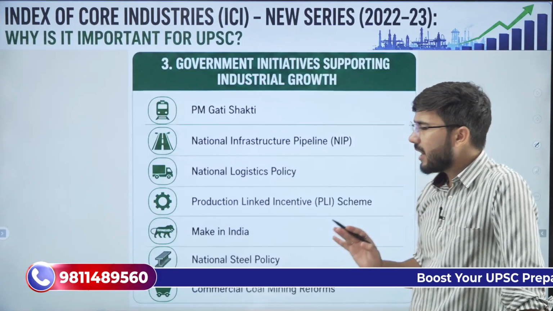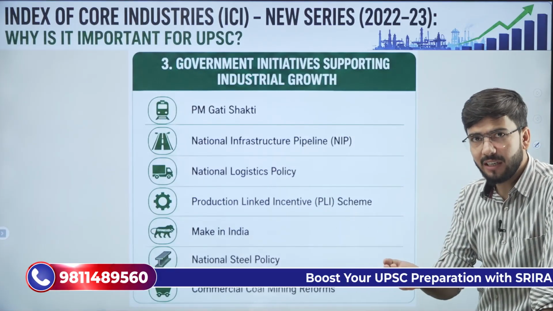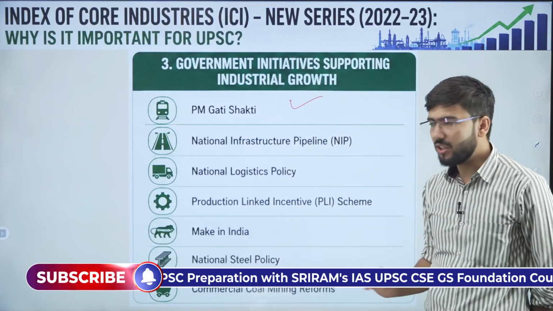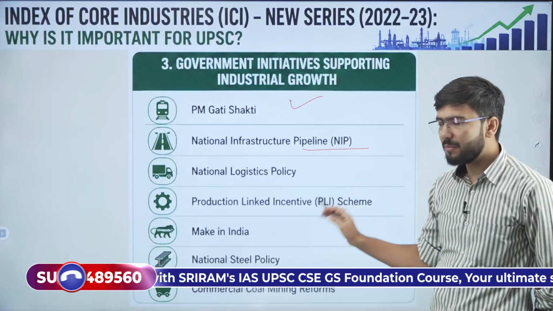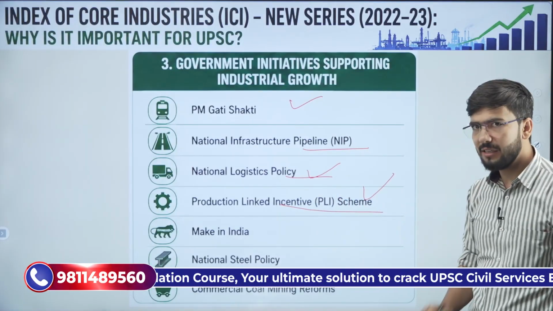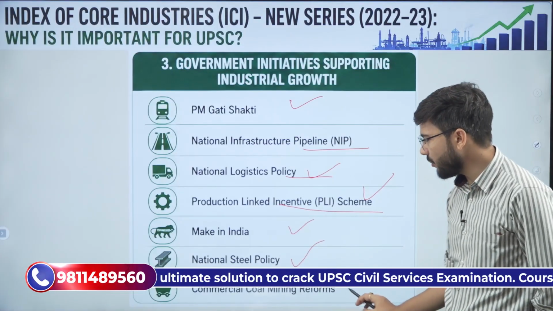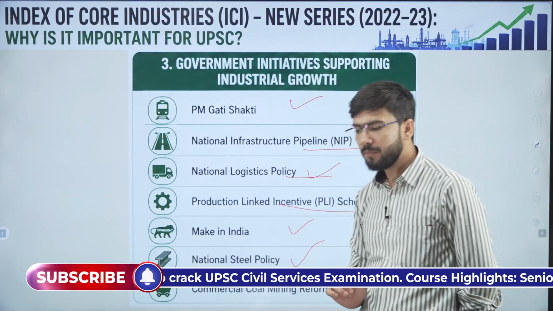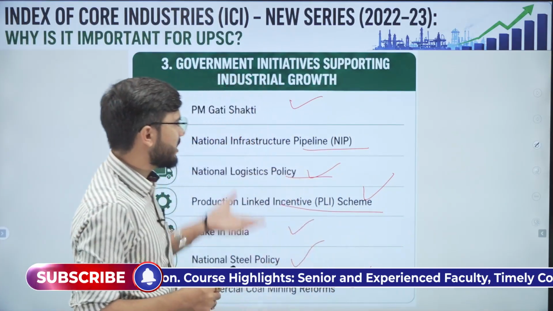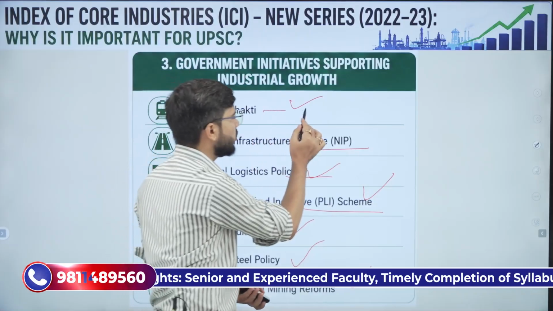Clear? What are the government initiatives which we have taken in order to improve industrial production? First is PM Gati Shakti Yojana, National Infrastructure Pipeline, National Logistics Policy, Production Linked Incentive Scheme, Make in India, National Steel Policy, Commercial Coal Mining Reforms. For you, the homework will be that you write these points and mention their goals.